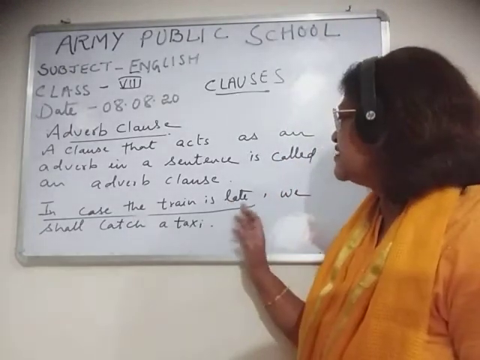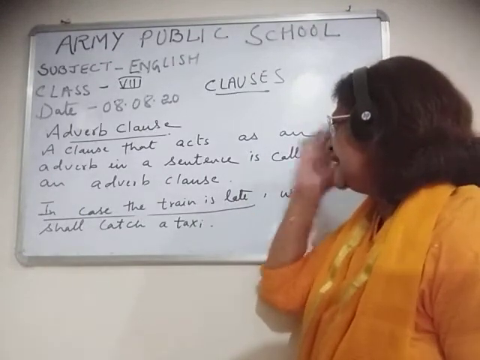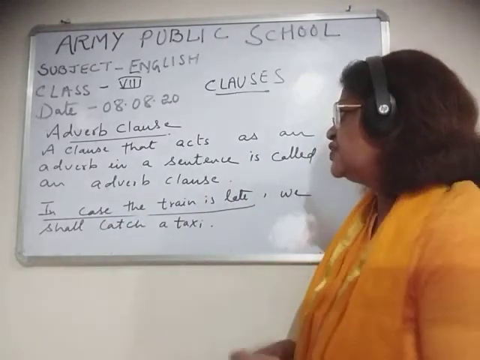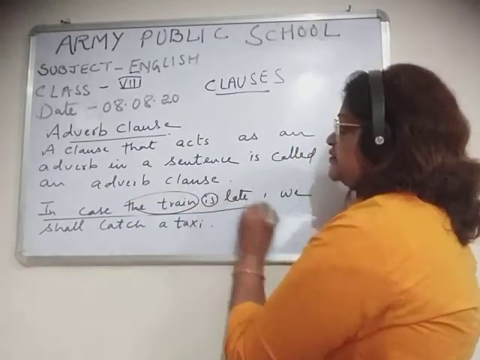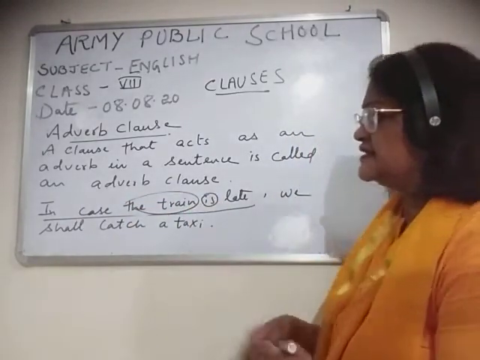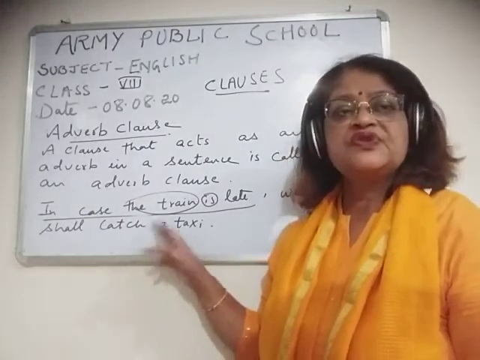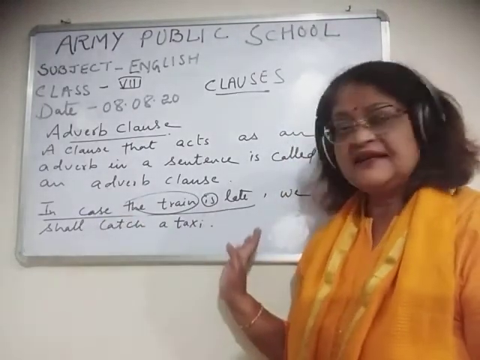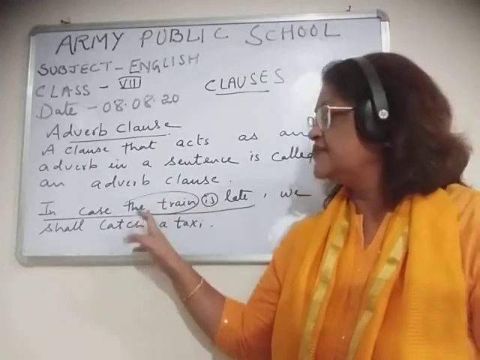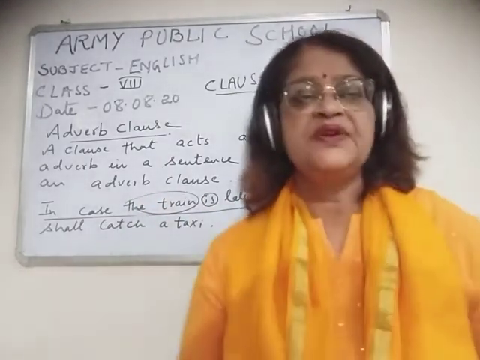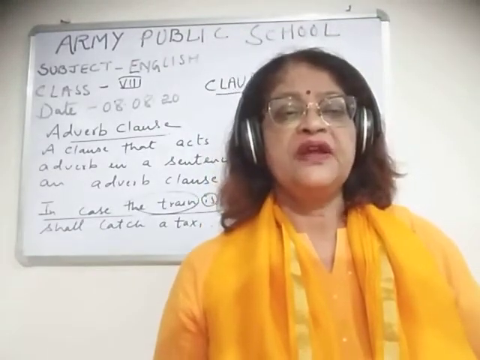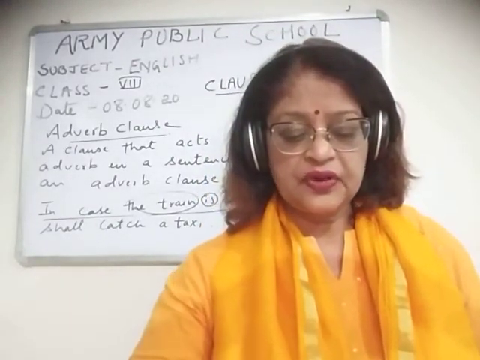So in case the train is late, we shall catch a taxi. Here this is the subject and this is the finite verb, and it is modifying the verb catch. So this is a part of a sentence also. It has a subject and one finite verb. So what is this? This is an adverbial clause, an adverb clause.